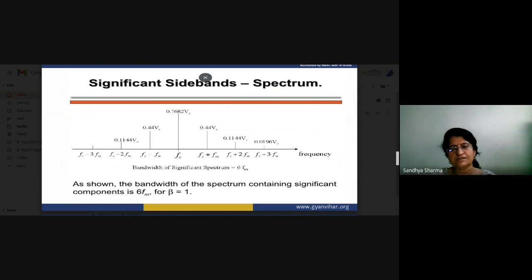If we are talking about amplitude modulation, there are only two sidebands apart from the carrier. The center frequency is the carrier frequency Fc, and then you receive the two sidebands Fc plus Fm and Fc minus Fm. So a double sideband is received through amplitude modulation.